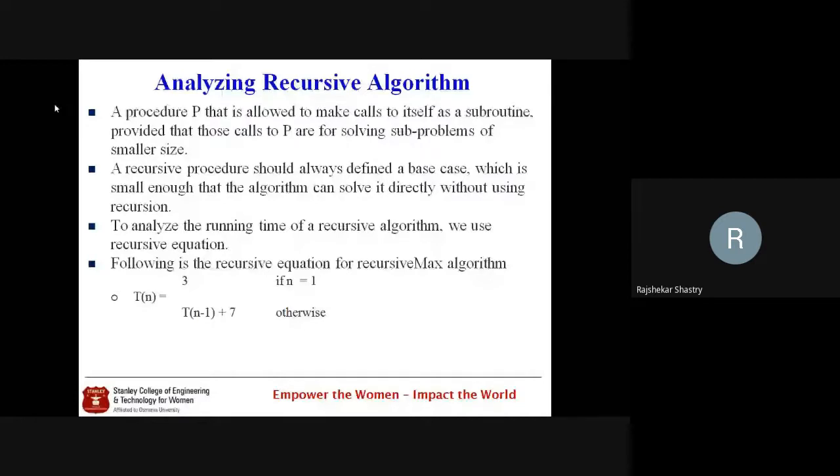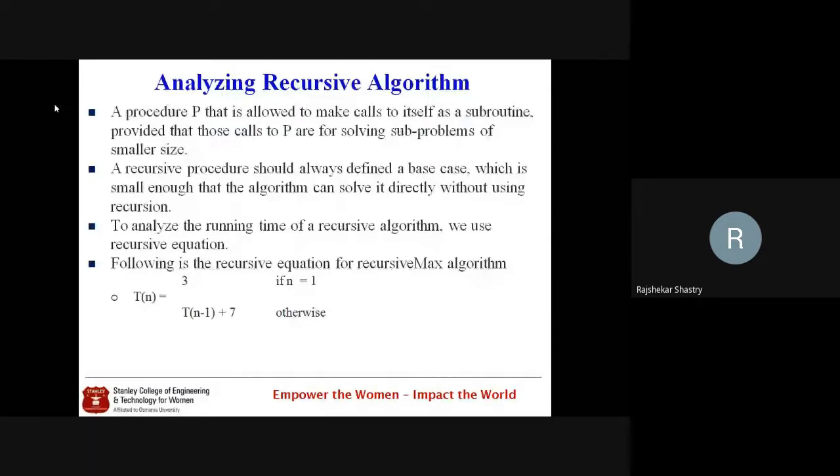So when we discuss how we can write the recursive relation for such an algorithm, and after writing, how can we solve that? Master method is the third method which I told you. Substitution method, master method, and graphical method. Three methods are there. We can adopt any of them to solve these recursive equations.